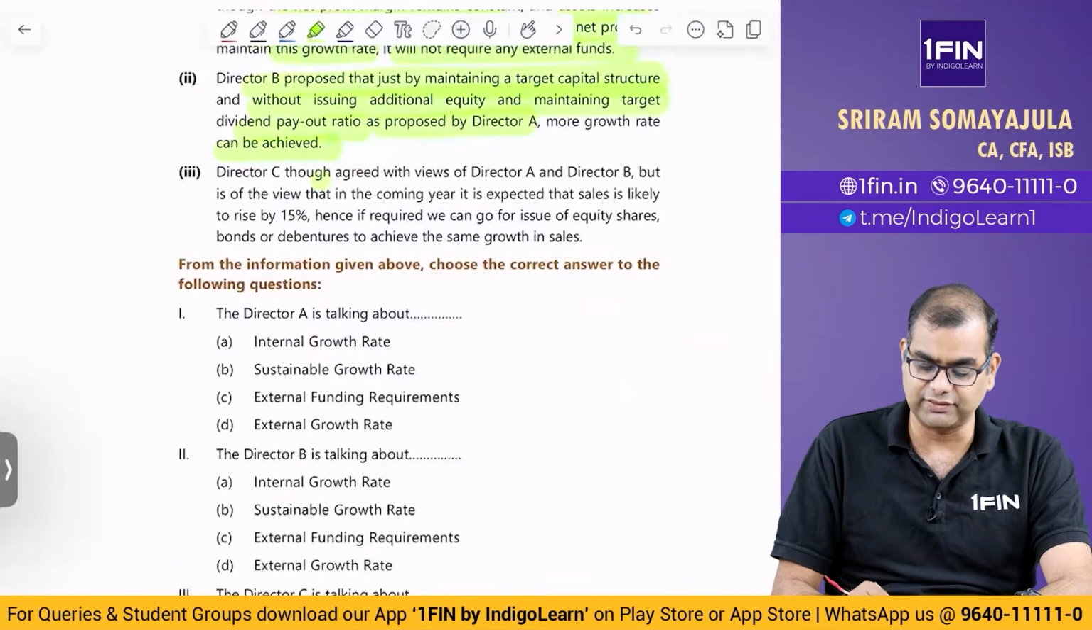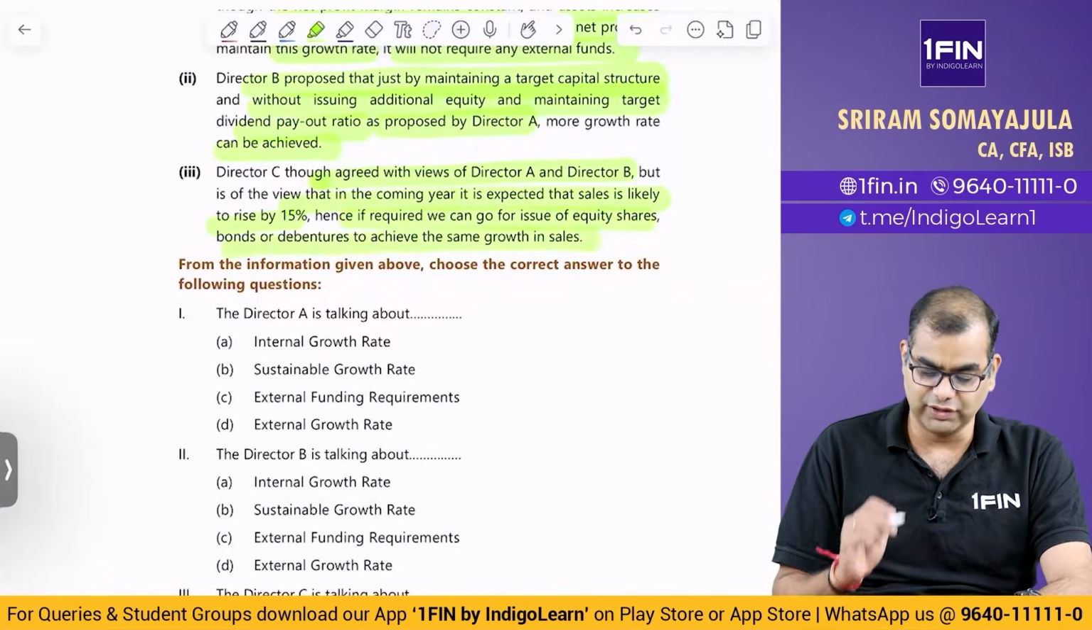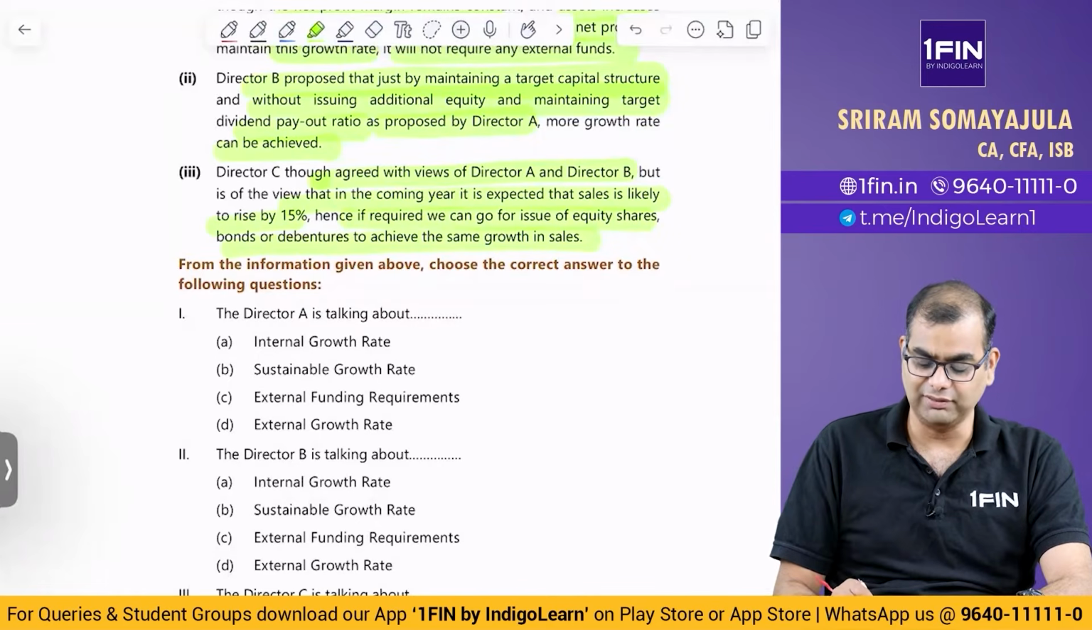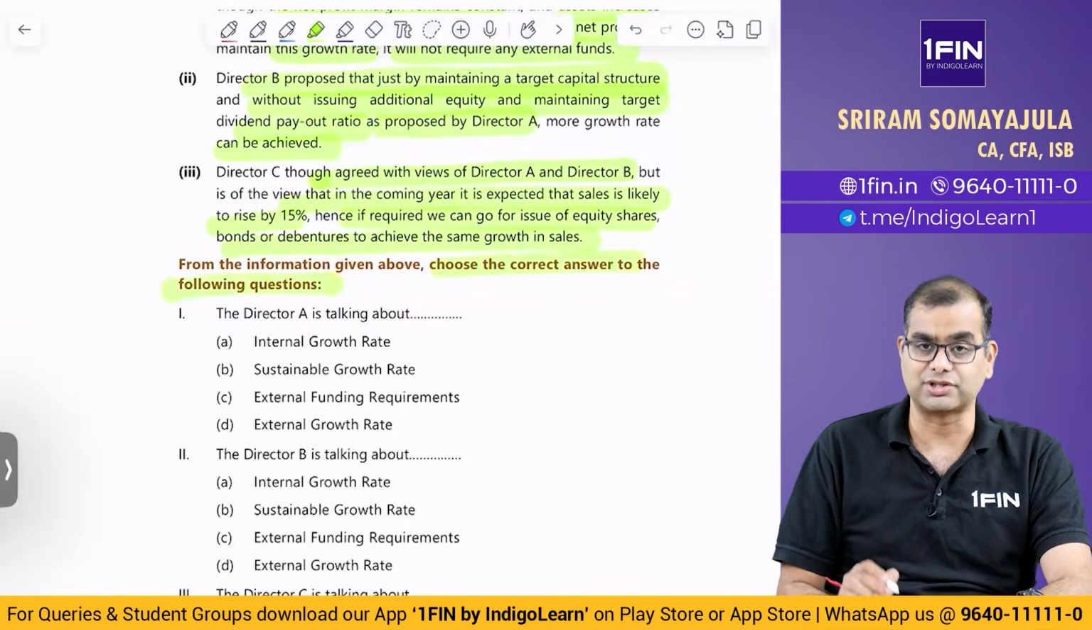Then Director C said, even though he agreed with the views of A and B, he is of the view that in the coming years it is expected that sales is likely to rise by 15% next year, 25-26. Hence we can go for an issue of equity shares, bonds or debentures to achieve the same growth in sales. Now, from the information given above, choose the correct answer to the following questions. First question, Director A is talking about what?